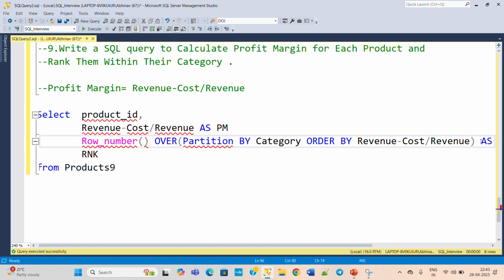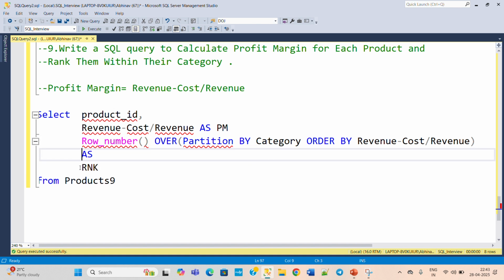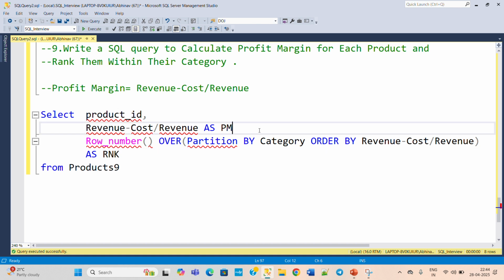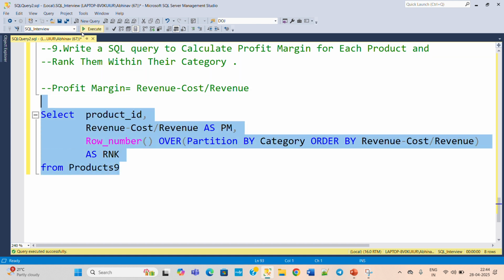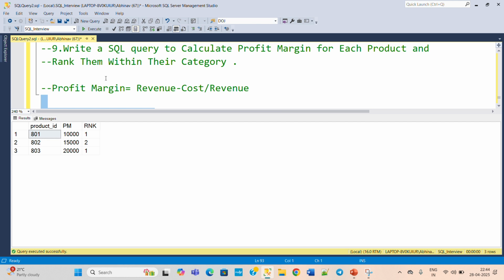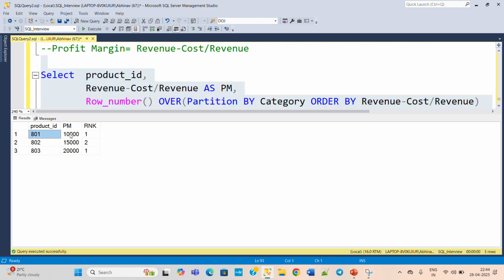This as also we will put down so that the query will look good. And this is the final query that we need to provide to the interviewer for this particular question. Now execute this and check what results we are getting. So here you can see we are getting product wise profit margin and then ranking based on the category.